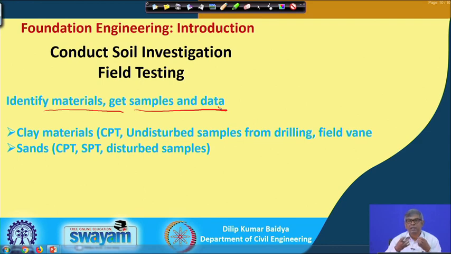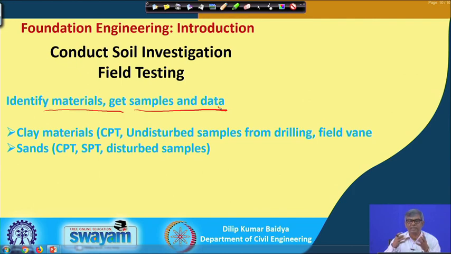In that case, you have to collect samples and bring them to the laboratory to carry out some tests and get the other parameters. In combination of field and laboratory, you have to characterize the soil.